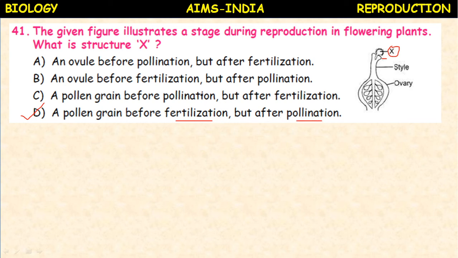What is pollination? Transfer of pollen grains from anther to the stigma. As soon as the pollen grain is formed, it is transferred to the stigma in the process of pollination. Then it starts germinating before fertilization.